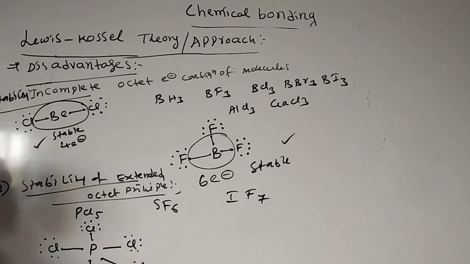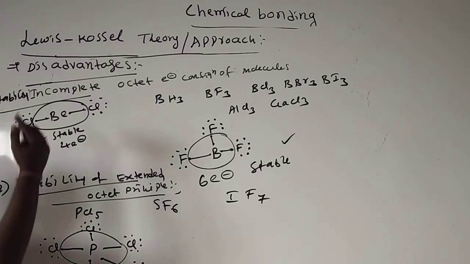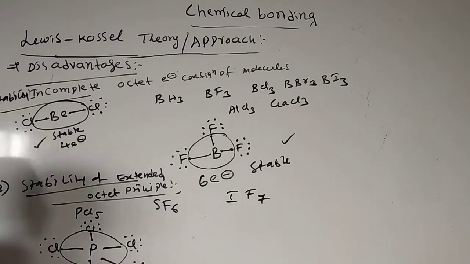This is the Lewis dot structure of phosphorus pentachloride. Here it has 10 electrons. It seems impossible, but just by sharing of electrons it can exist. The stability of this molecule is not explained by Lewis-Kossel theory.